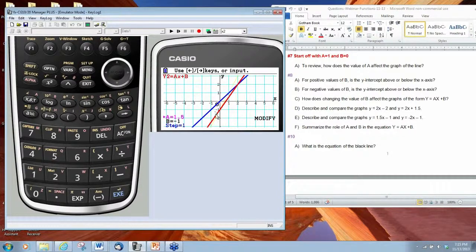So if we have our red line here, y equals 1.5x minus 1, now I'm going to make this -2 and make the value of b -1.